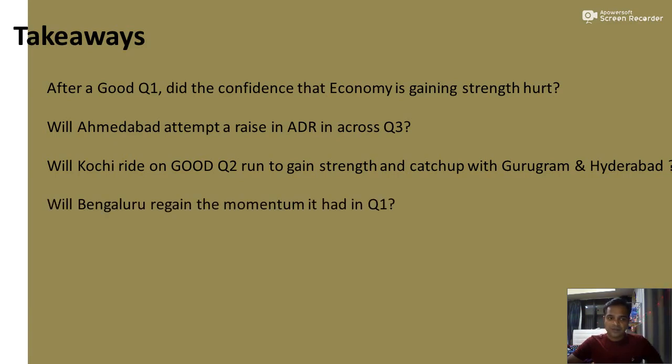And the next one, will Bengaluru regain the momentum it had in Q1? If you have seen the graph, Bengaluru had a 2 to 5% growth in occupancy in Q1. However, it softened down to 1 to 2% in Q2. That in fact has affected Bengaluru to drop their ADRs from about 10% to 2 to 5% in Q2. So it would be worth watching if Bengaluru would regain the momentum it had in Q1.